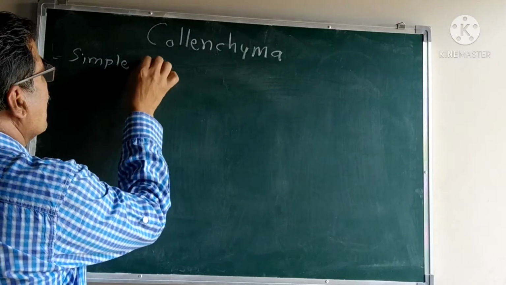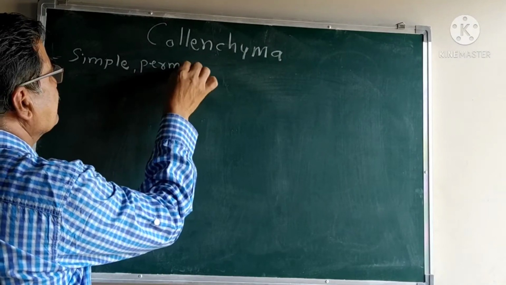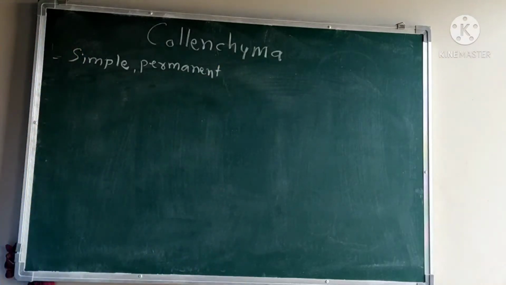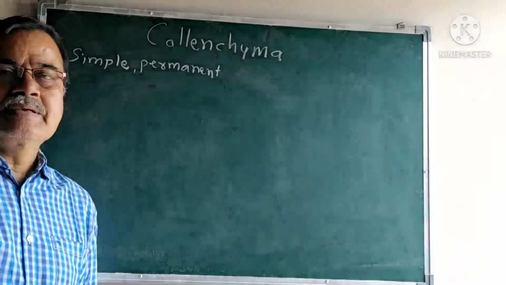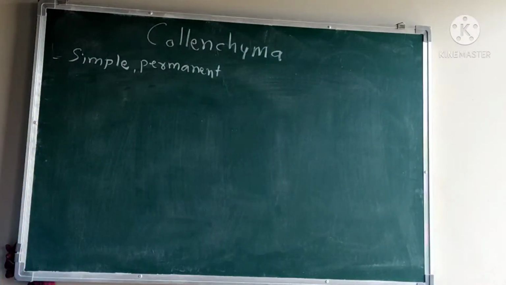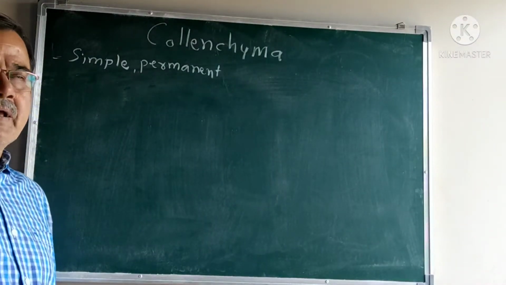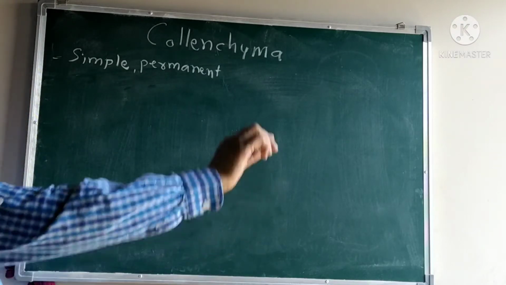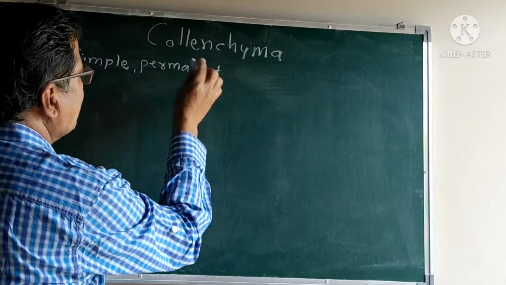The tissues are permanent, means due to the addition of derivatives, the cells of the meristematic tissue immediately divide and become undividable and permanent. Such tissues are known as permanent tissues.